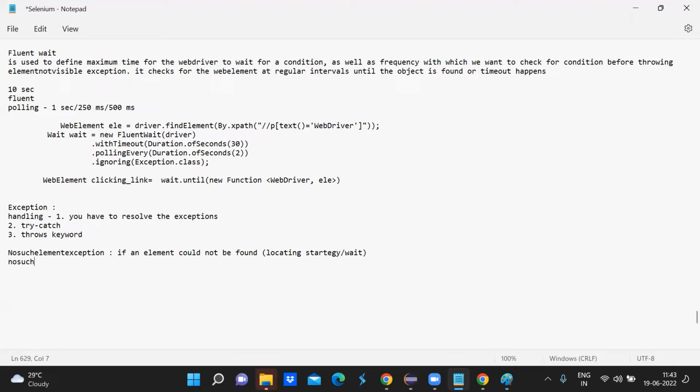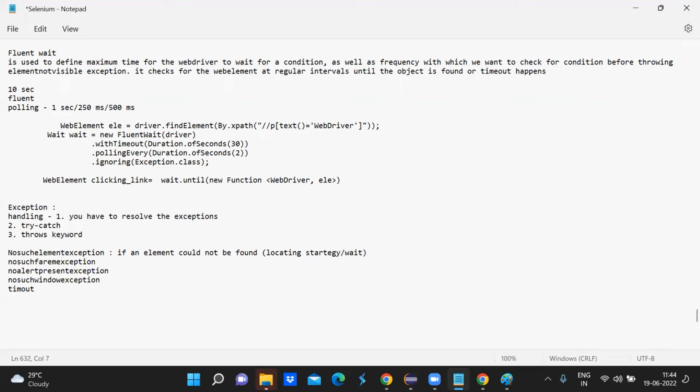So on the same note, we get other exceptions also, like no such frame exception. If you are trying to look for a frame using the syntax we have learned, by giving the index number or the frame name, and that frame is not found, then you will get no such frame exception. And in case of alert also, if you are looking for any alert and that alert is not present, you will get no alert present exception. So these are the common exceptions which occur mostly with web elements. No such window exception occurs when you are trying to switch to a new window, and that time the new window is not visible.